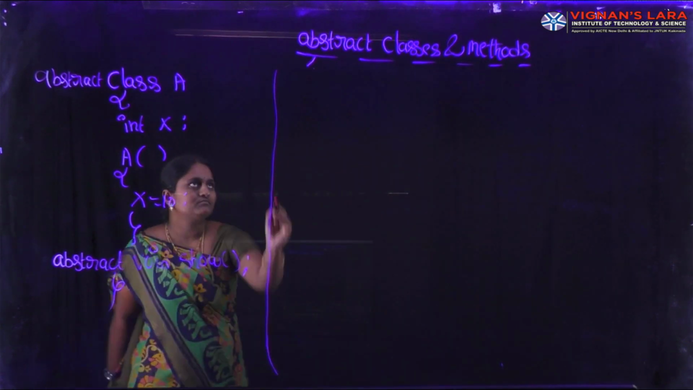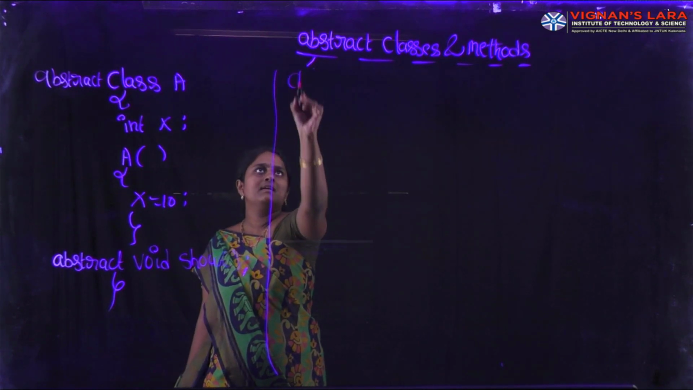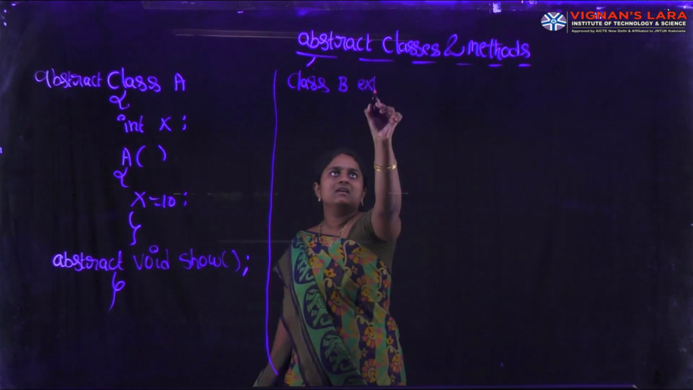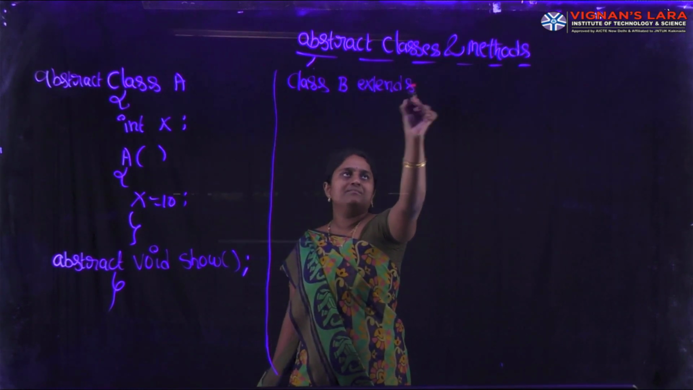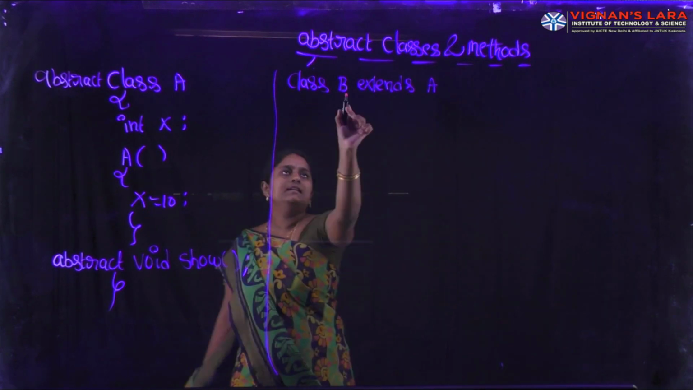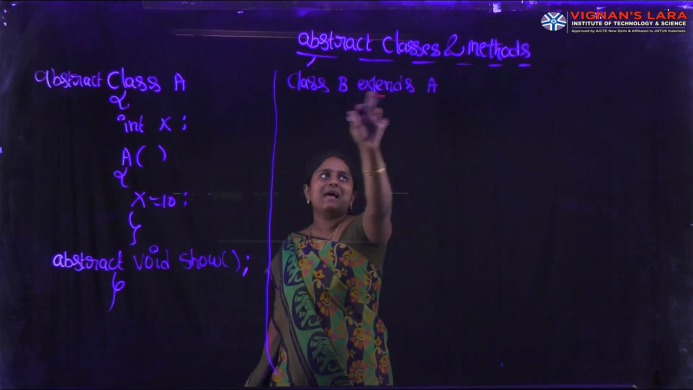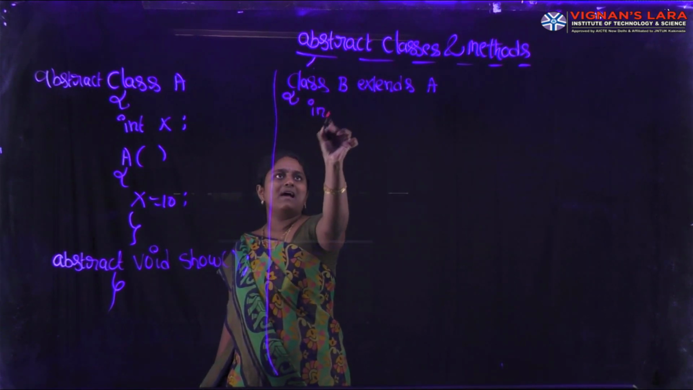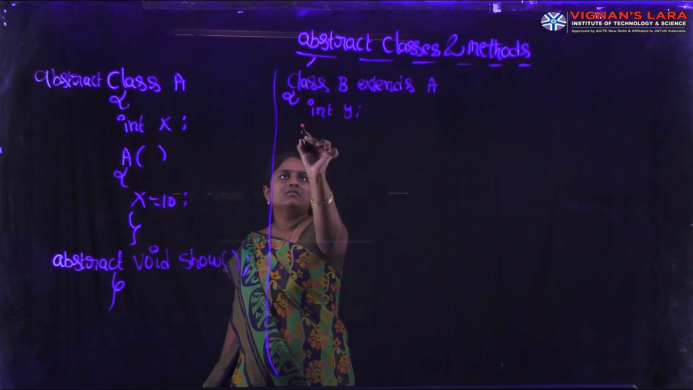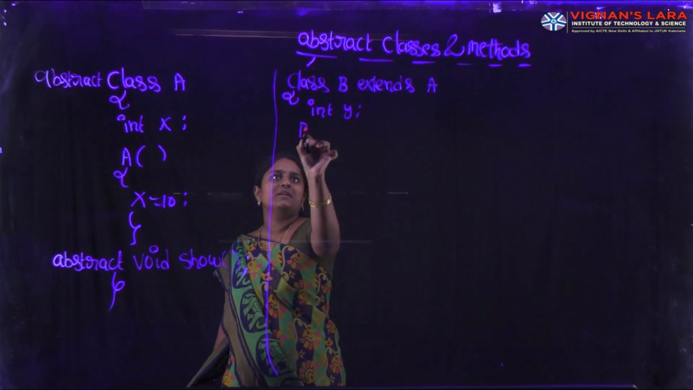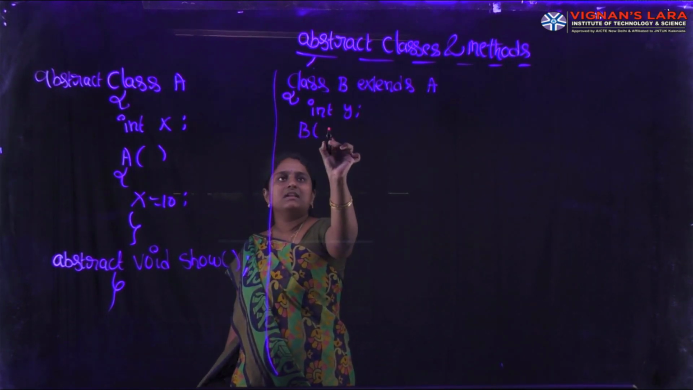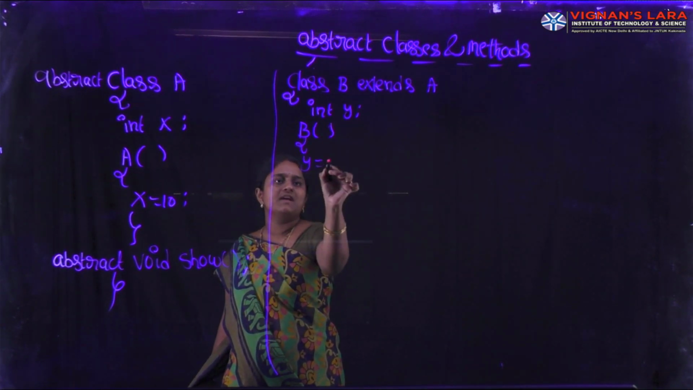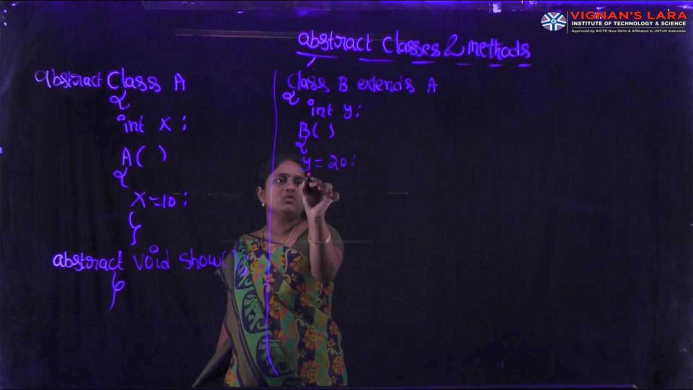Next one, here class B extends A. In this statement, B is the subclass and A is the superclass. In this subclass B, I am defining one variable, int y. In this subclass also I am creating one constructor. The constructor name is the same as the class name. It is the default constructor. Within the constructor body, I am initializing y equal to 20. Here I am closing the constructor body.